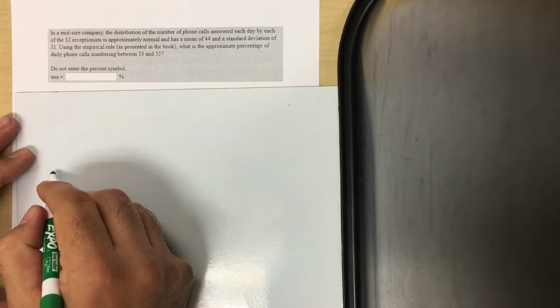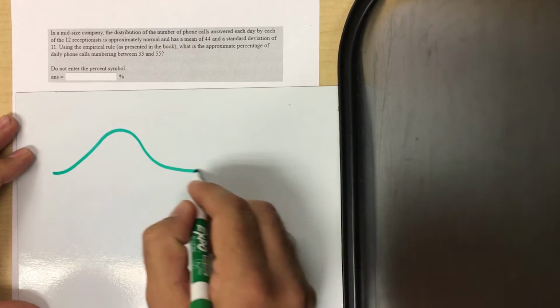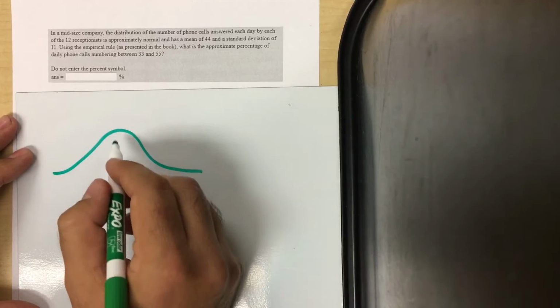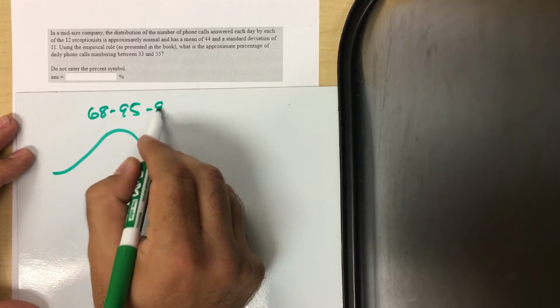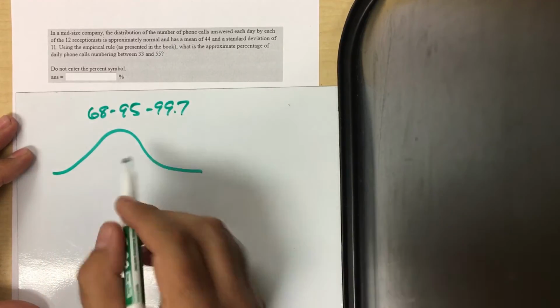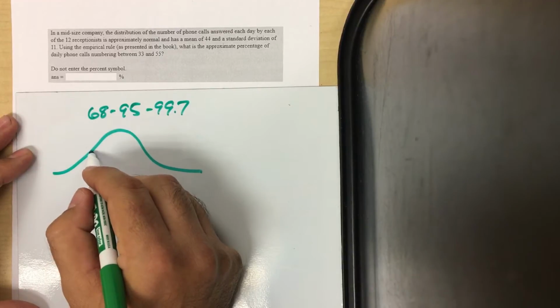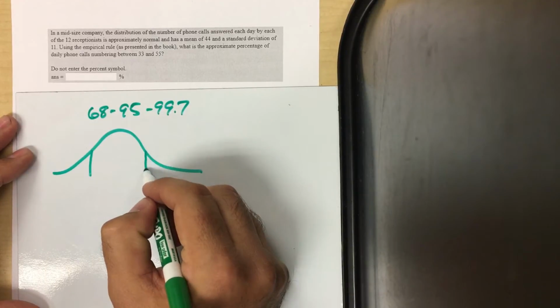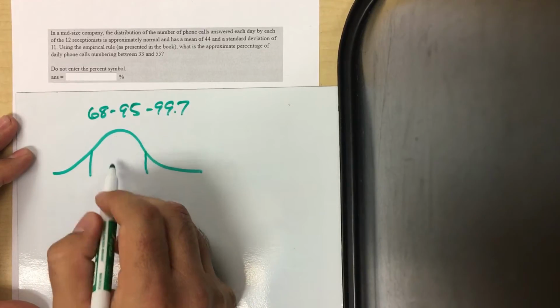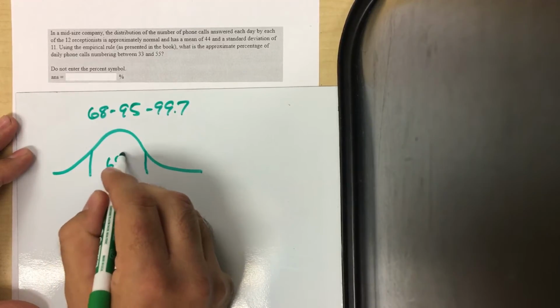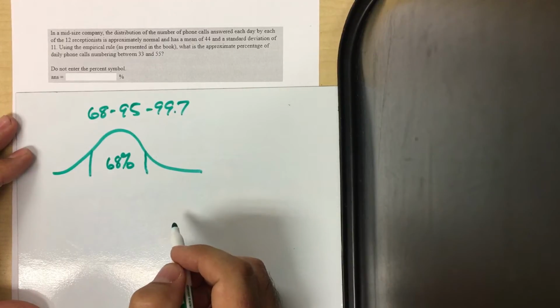We're going to think about what the 68, 95, 99.7 rule says. So, right, here's the empirical rule: 68, 95, 99.7. So 68% of the data is within one standard deviation of the mean. That means this center area, plus or minus 1 sigma away from mu, is going to be 68% of all observations in that interval.